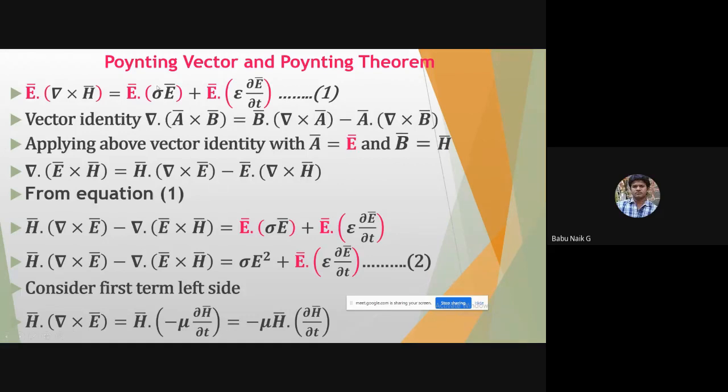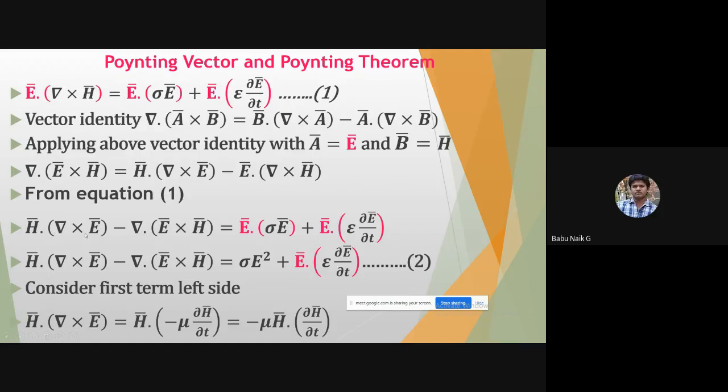From equation 1, I can write E bar dot del cross H bar, taking it to this side: H bar dot del cross E bar minus del dot E bar cross H bar. So I have substituted this into the equation.